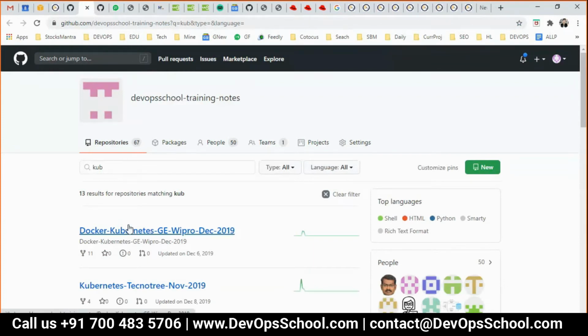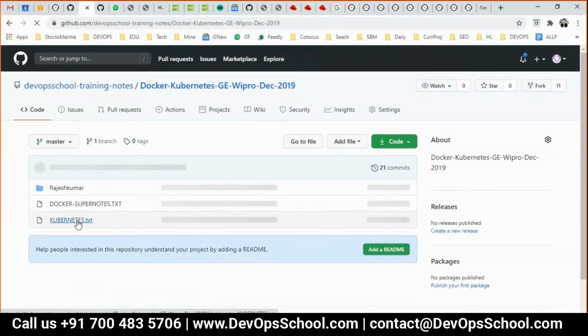Now I'm looking for the replication controller YAML file. So RC also you cannot create through the command line.